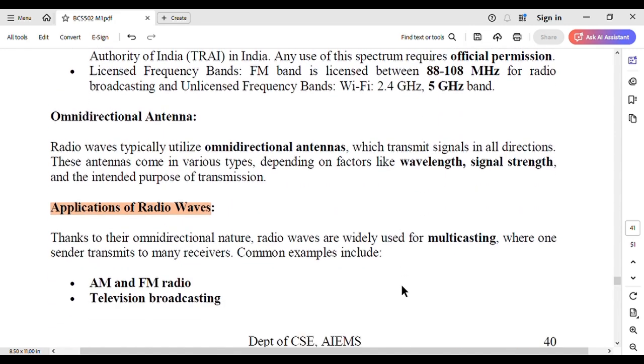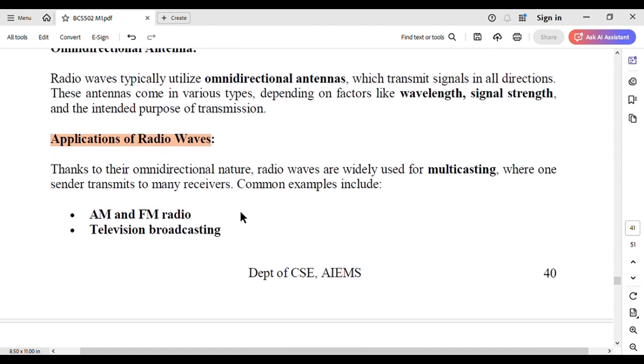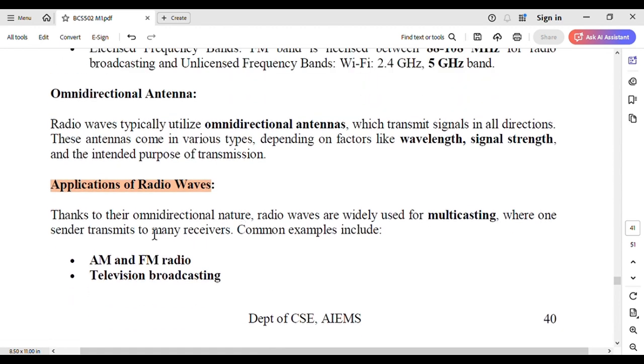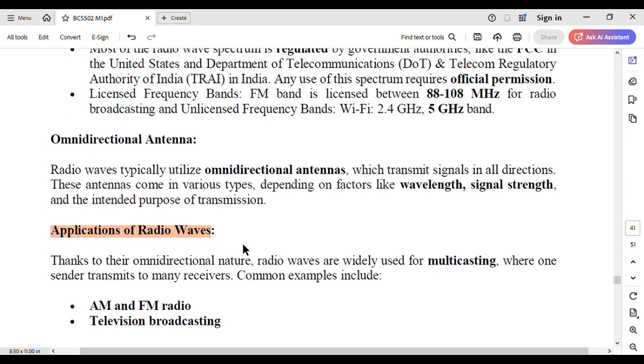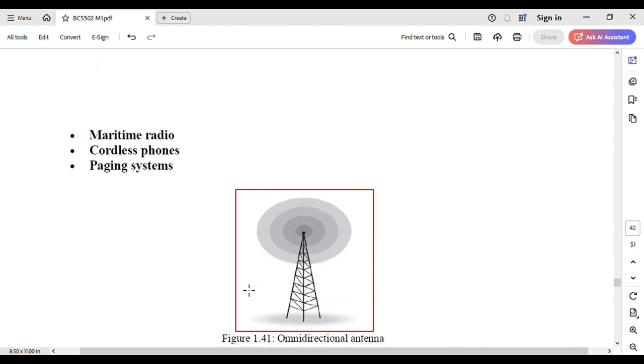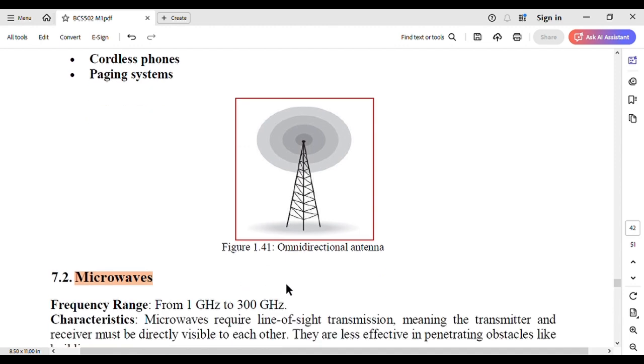Omnidirectional antenna. Radio waves typically utilize omnidirectional antennas which can transmit the signal in all directions. These antennas come in various types depending on factors like wavelength, signal strength, and intended purpose of transmission. Applications of radio waves. Thanks to their omnidirectional nature, radio waves are widely used for multicasting, where one sender transmits to many receivers. Some examples are AM, FM radio, television broadcasting, marine radio, cordless phones, and paging systems. So, this is the omnidirectional antenna diagram.